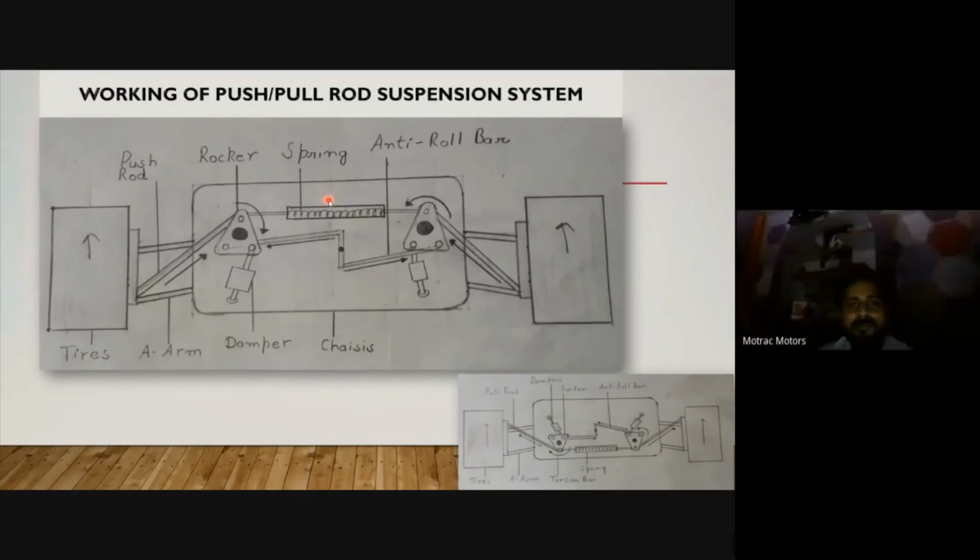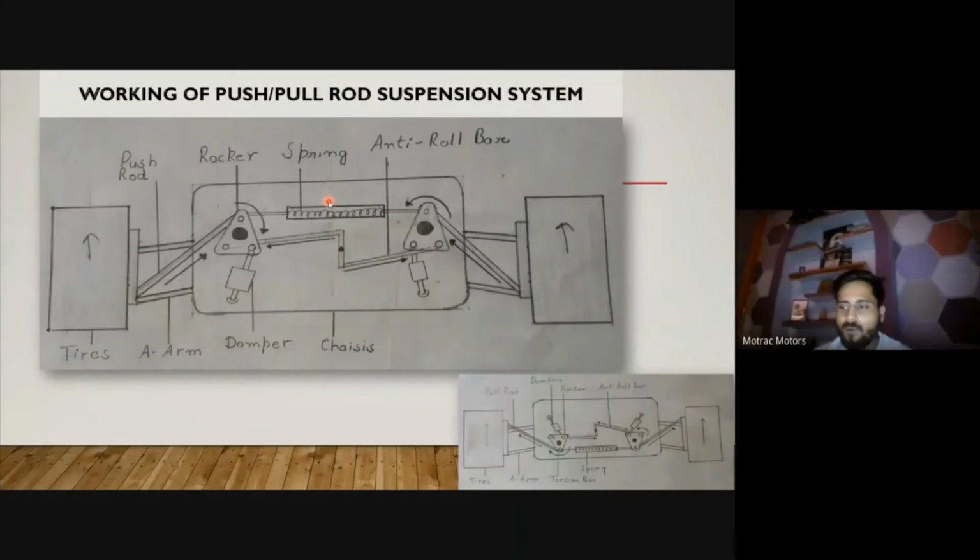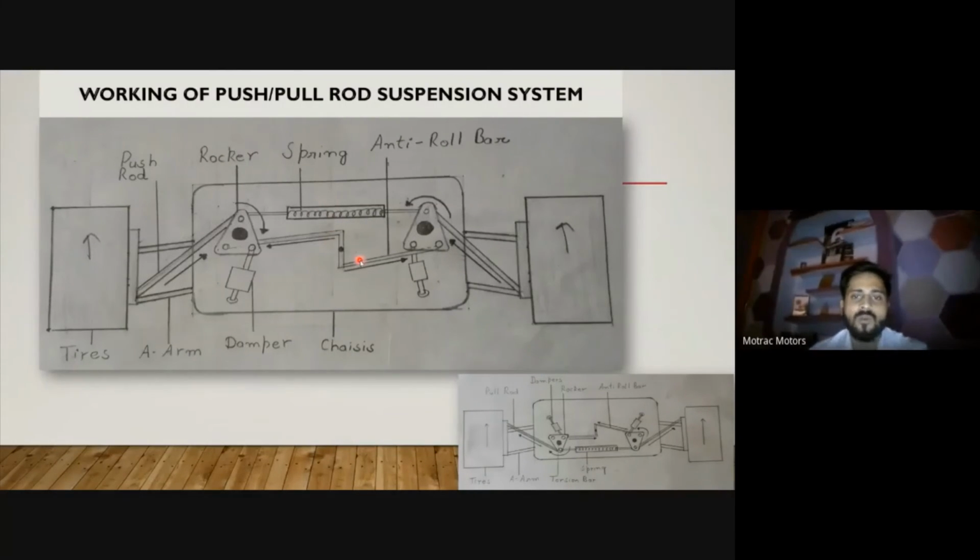To avoid this particular risk, we use this anti-roll bar. So just see how the anti-roll bar works. If this wheel goes in the upward direction, this rocker is allowed to go anti-clockwise.